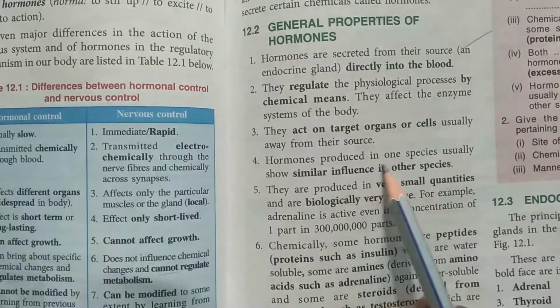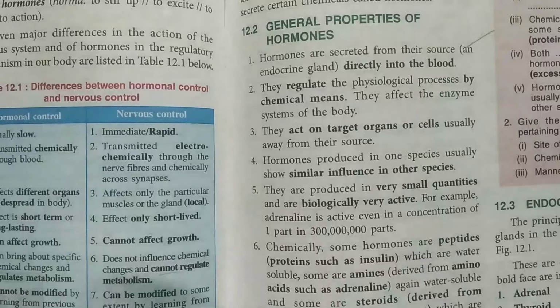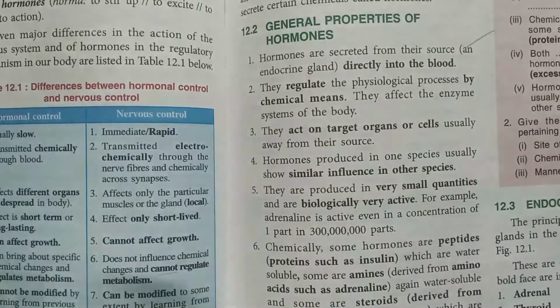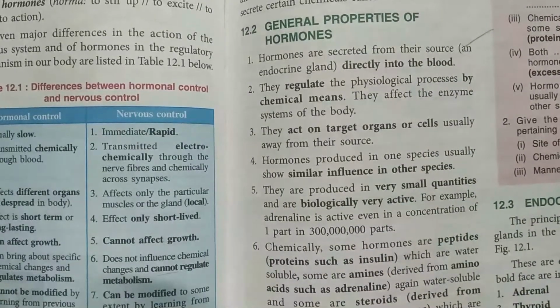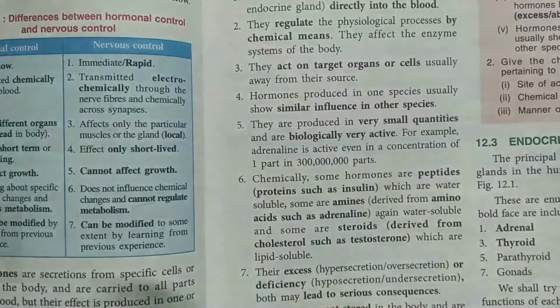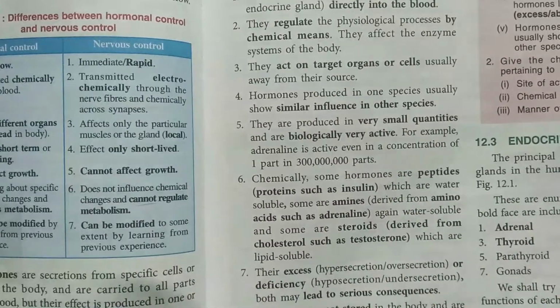Next, hormones produced in one species usually show a similar influence in other species. The hormones which are produced in the body of a human will show the same impact in the body of another human. Next, they are produced in very small quantities. Very important to remember that they are not required in a large amount. A very small quantity can do the metabolic activity in the body, can do all kinds of regulation in the body, and it is biologically very active in nature.